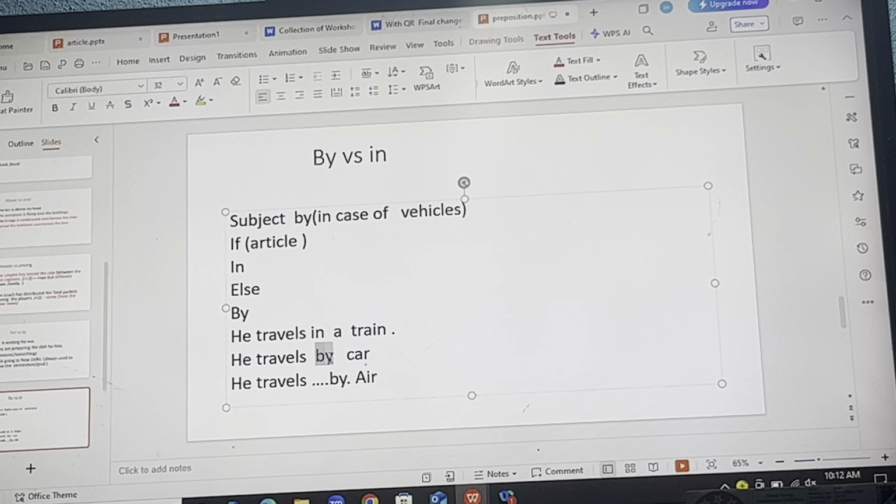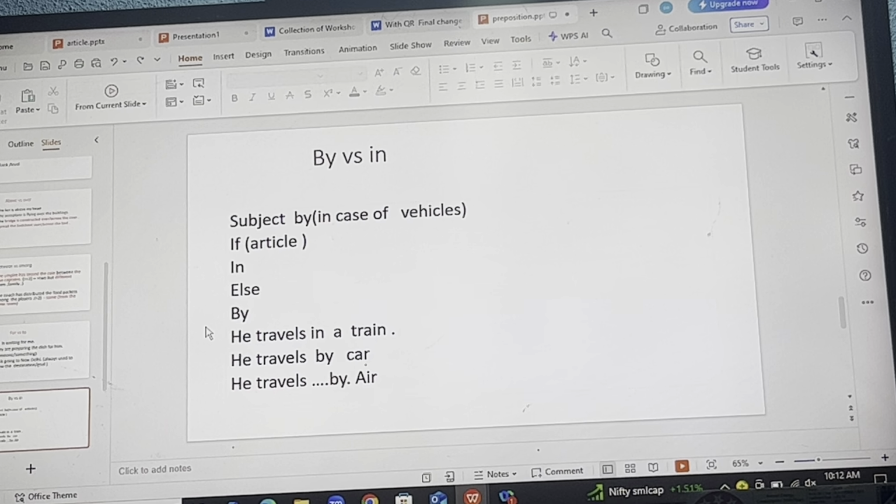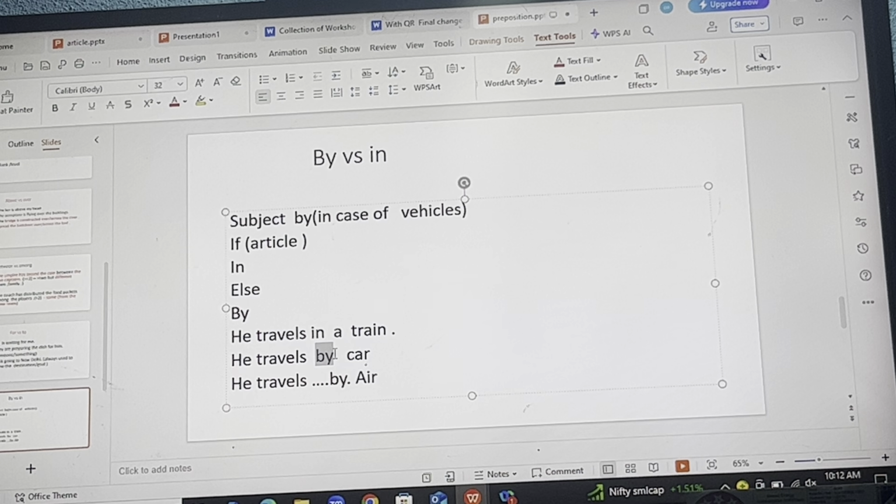Like he travels dash a train, so in a train. Whereas if no article, then use by, like he travels by car, by air, by train. Hope you're getting the point.